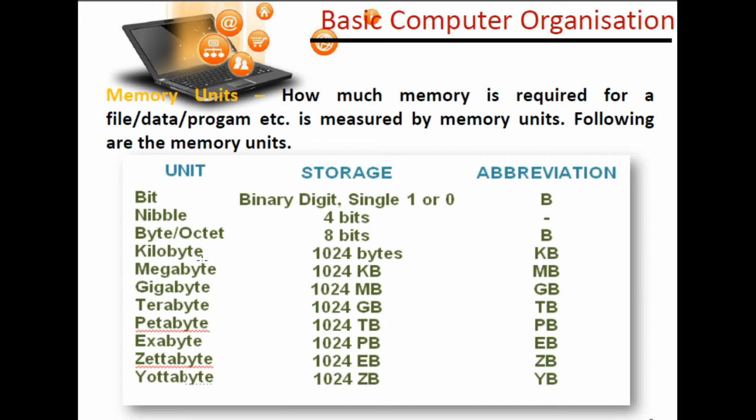If I'm talking about kilobyte, how many bytes? 1024 bytes. If I'm talking about megabyte, how many kilobytes? 1024 KB. If I'm talking about gigabyte, how many megabytes? That is 1024 megabytes. Terabyte, the same thing, up to yottabyte. So 1 yottabyte equals 1024 zettabytes.